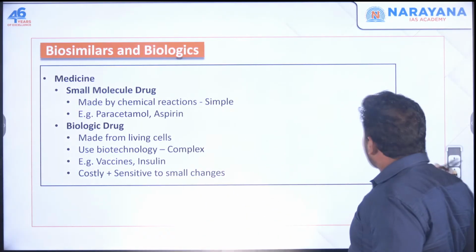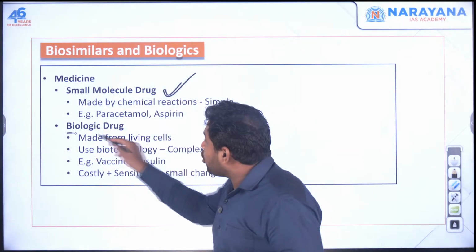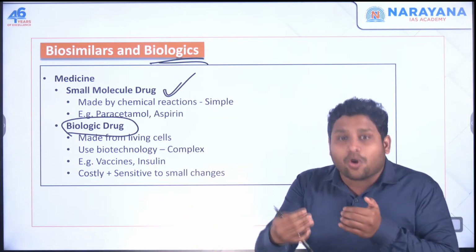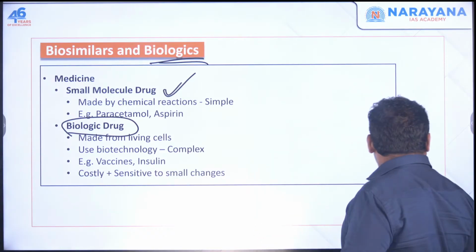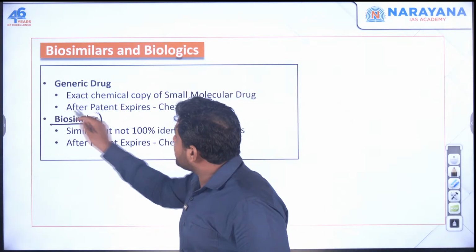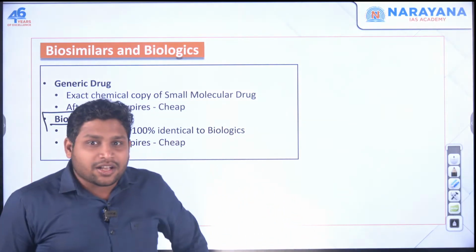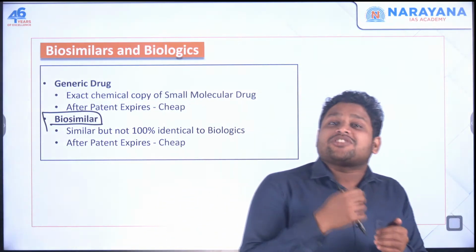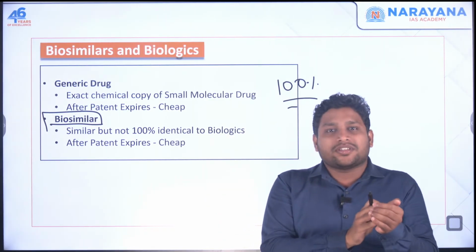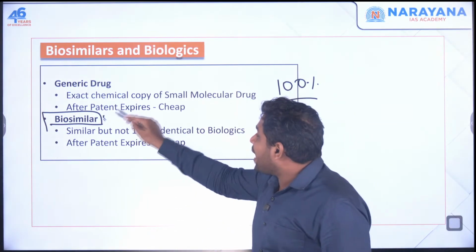Now in case of small molecule drug, we made generic drug. But in case of biologic drug, or in case of this biologics, when we try to make a similar copy, then we use this term called biosimilar. Biosimilar. Now why we are calling it biosimilar is because we are trying to make something which is similar. It is not 100% identical. It's not 100% the same biologic drug, but it is more or less similar. That's why the name biosimilar is there.